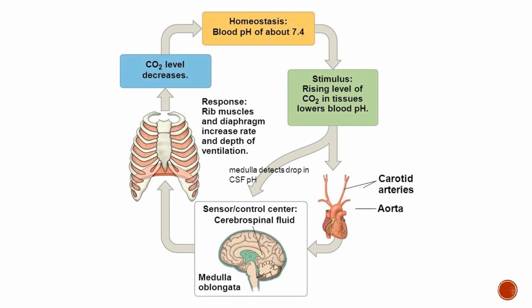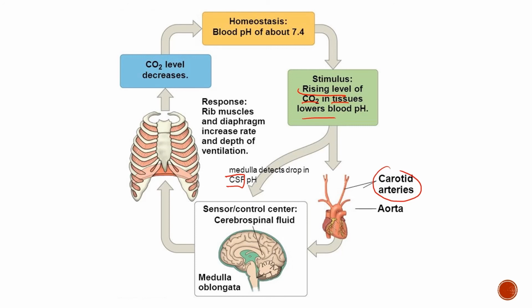This is the diagram, or the flow, of how our breathing rate is affected by the level of carbon dioxide. The stimulus is the rising level of CO2 in tissues. They are detected by the carotid bodies, and the medulla detects a drop in the pH in the cerebrospinal fluid, CSF. They are coordinated by the medulla oblongata.